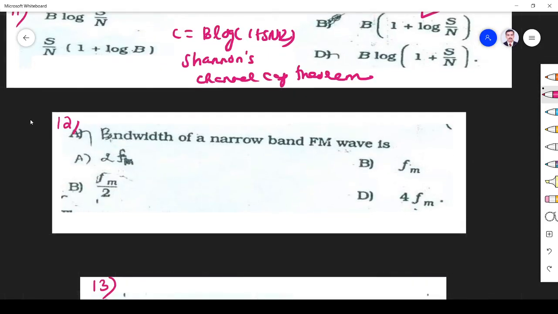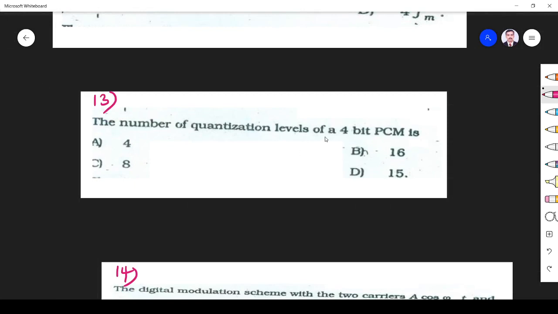Next question, the bandwidth of a narrowband FM. The narrowband FM is more or less equal to AM. So what is the bandwidth of AM? Approximately 2 fm. So the answer is 2 fm. The number of quantization levels of a 4-bit PCM. For n-bit PCM, quantization level is 2 power n. For 4-bit PCM, quantization level is 2 power 4, which is 16.